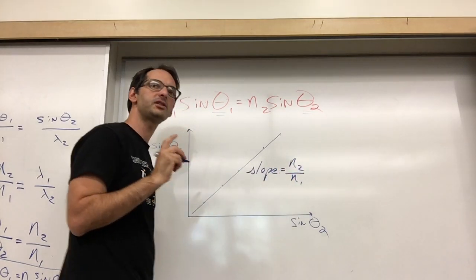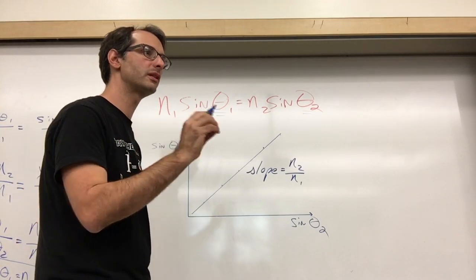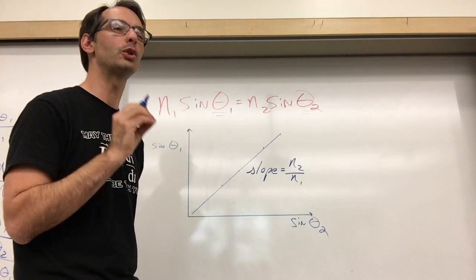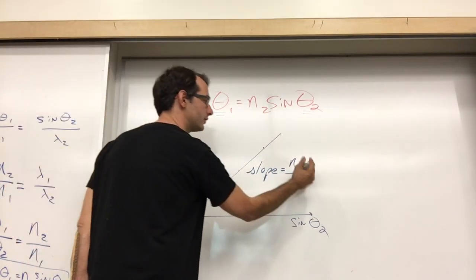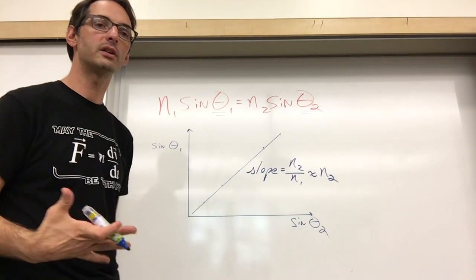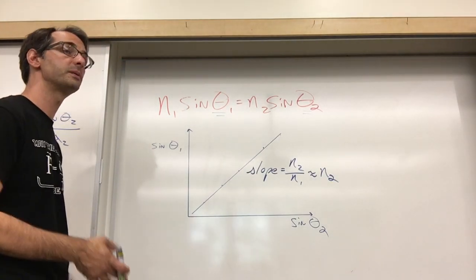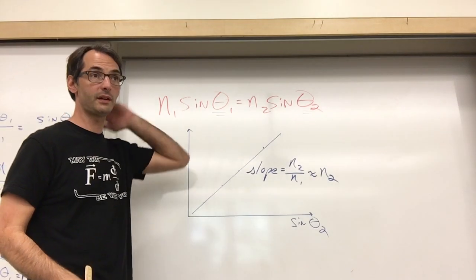But the index of refraction of air is basically 1. It's like 1.000 something something, a very, very close to 1 value. So the slope is going to be the index of refraction of our material. And this is the best way to determine the index of refraction of a material, by finding the slope of this data set.